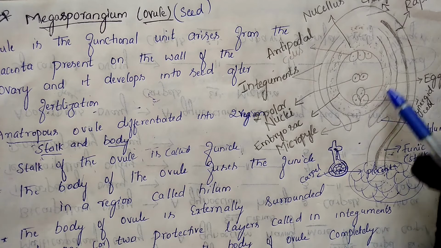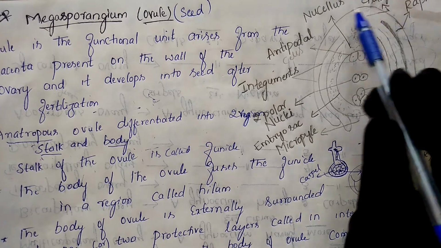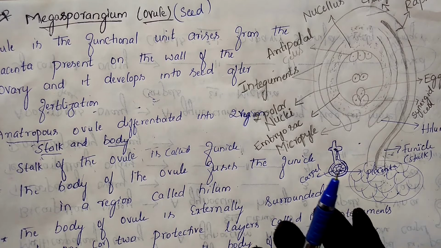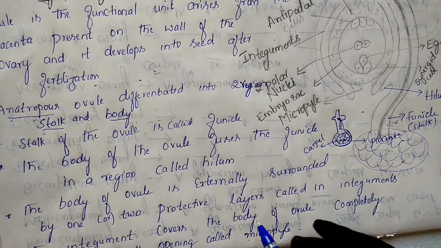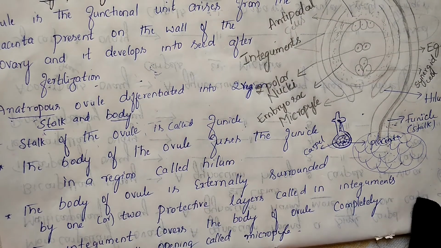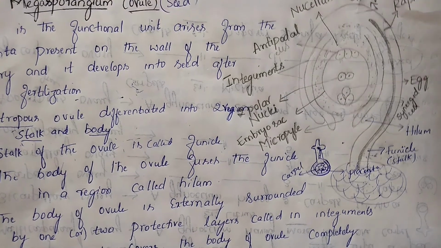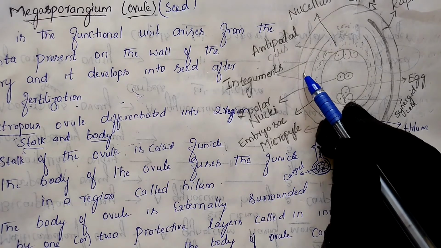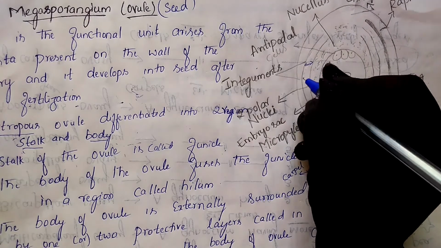So completely, the anatropous ovule is divided into two regions: one is the stalk region, another one is the body region. This body region is attached with the help of the hilum to the funicle. Next, the body of the ovule is completely surrounded by two protective layers called integuments. See here, this is one layer and this is one layer.